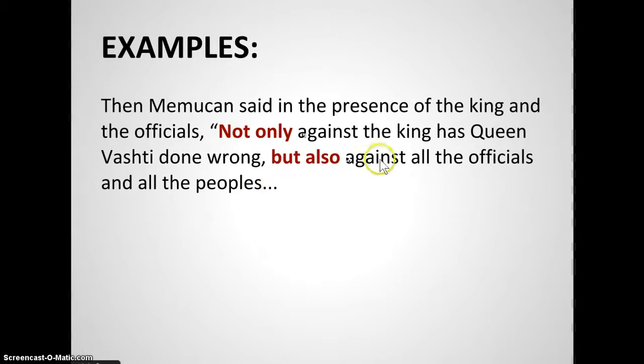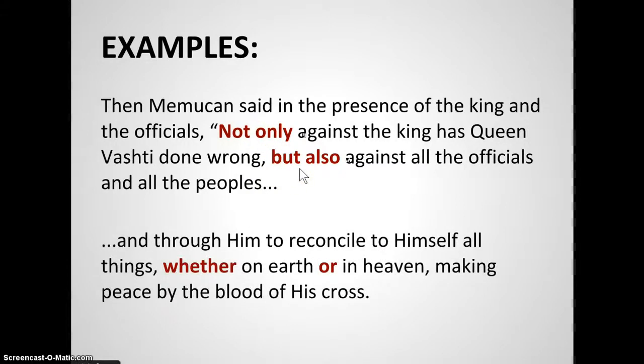So again, you have two clauses. Notice we have Queen Vashti as the subject, and done is the verb, so that's why that's a clause and not a phrase. And then this one, against all the officials and all the peoples, and the verse goes on. Those two clauses are joined by the two conjunctions, "not only" and "but also." So those two conjunctions are working together to join these two clauses together.